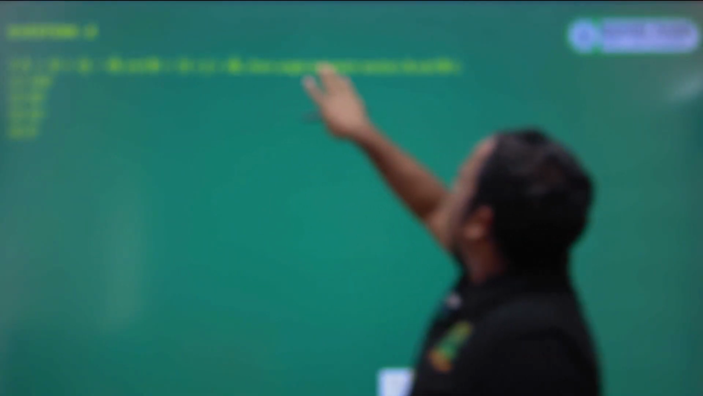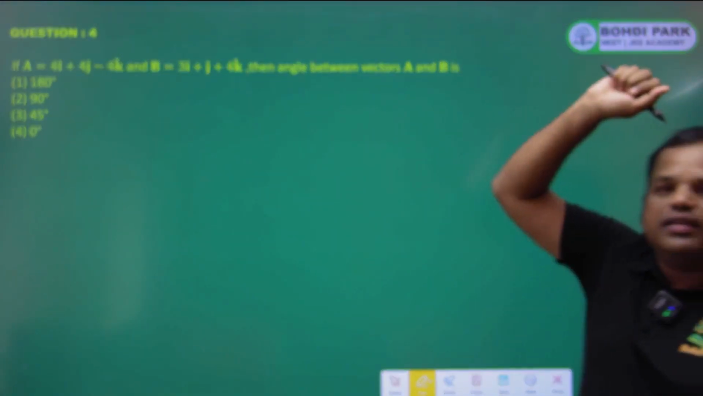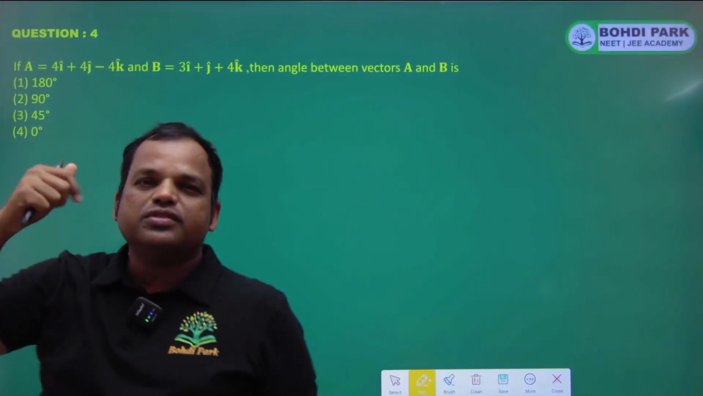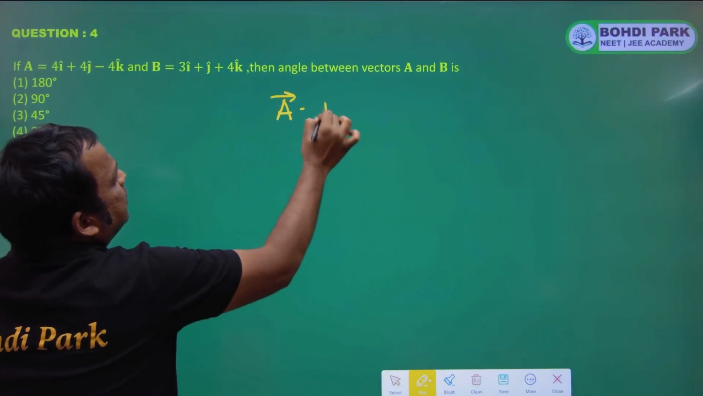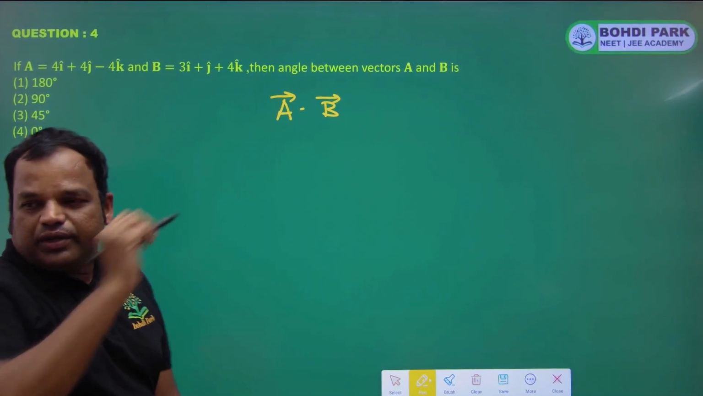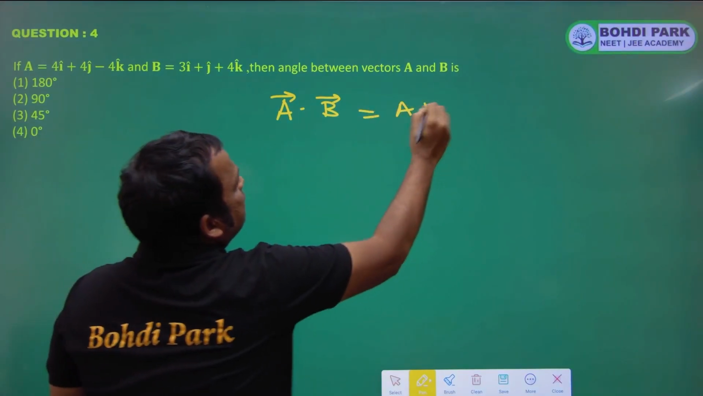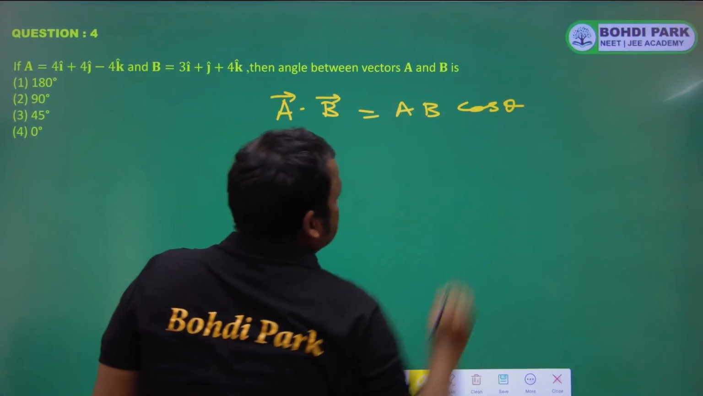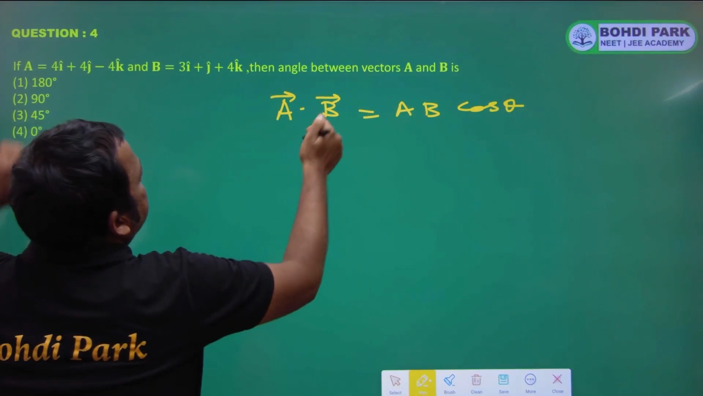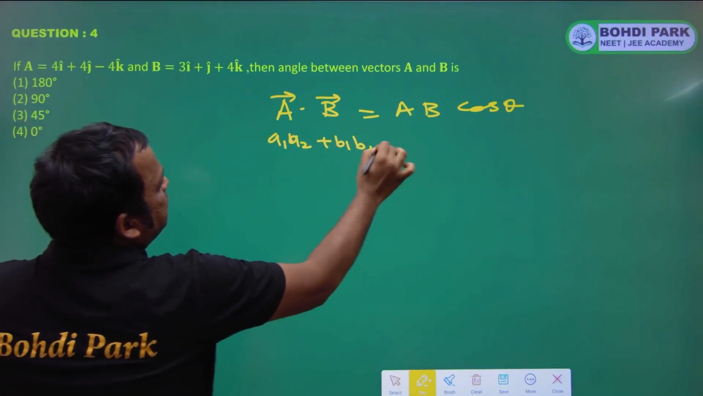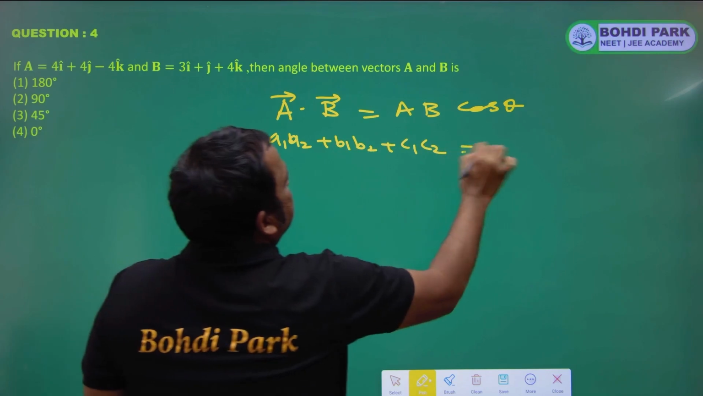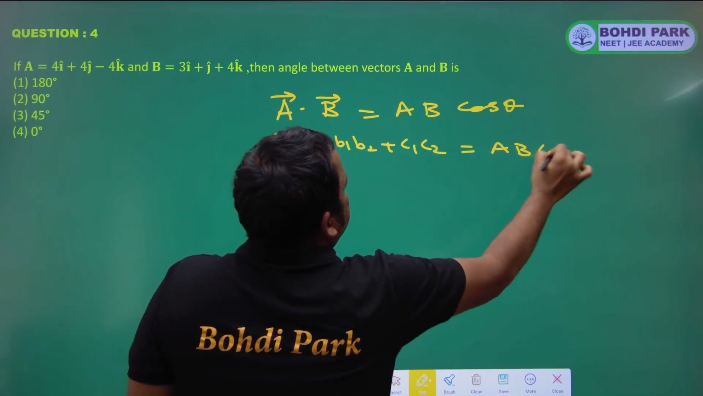Now look at this fourth question. Two vectors are given, A vector and B vector. We have to find the angle between A vector and B vector. So we will use the dot product formula. A vector dot B vector is equal to AB cos theta. So A dot B, we will use A1 A2 plus B1 B2 plus C1 C2, and that is equal to AB cos theta.